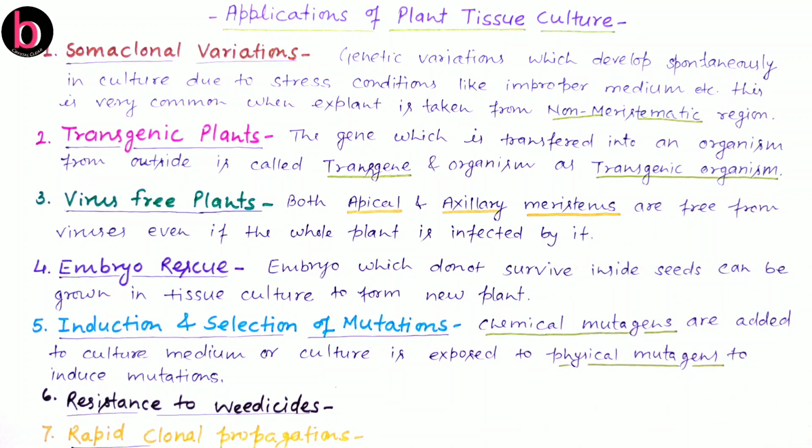This causes development of variations in those somaclones. We already know somaclones are somatic cells after vegetative reproduction, which are multiplied by micropropagation or tissue culture methodology.